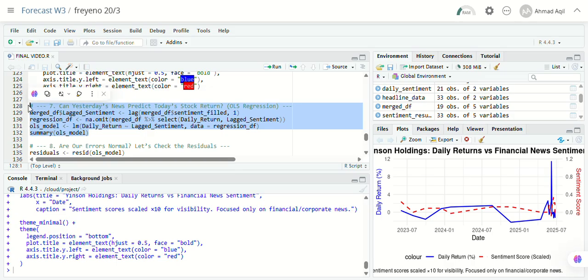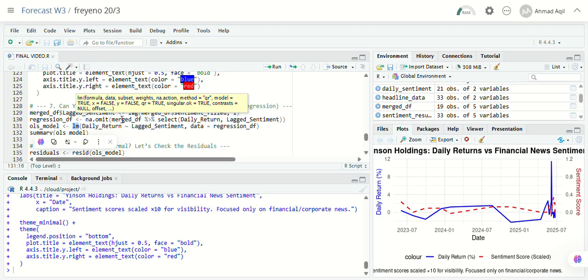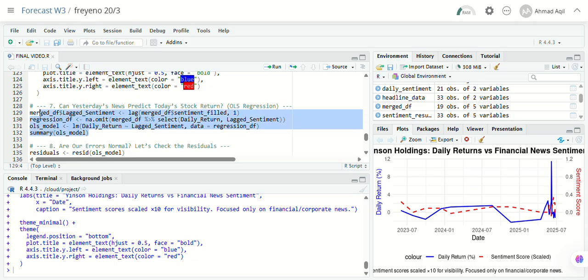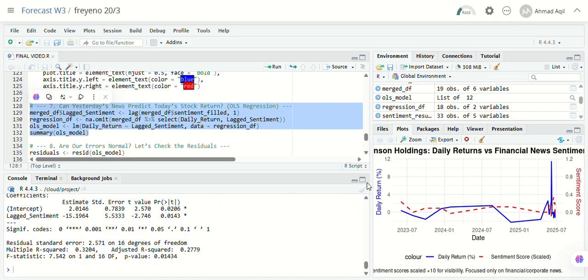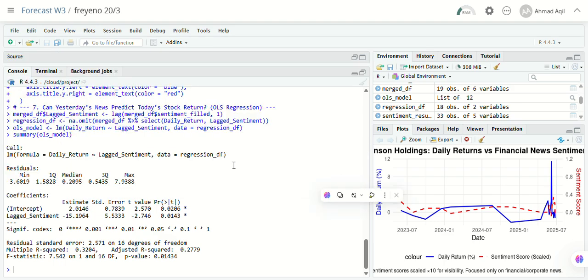Okay. Now I will run an OLS regression to test our main question. Does yesterday's sentiment predict today's stock return? So I created a variable called lag sentiment here to simulate a 1 day delay. This can avoid look-ahead bias. Then I run lm here to estimate the relationship. So we run this. So here is the result.